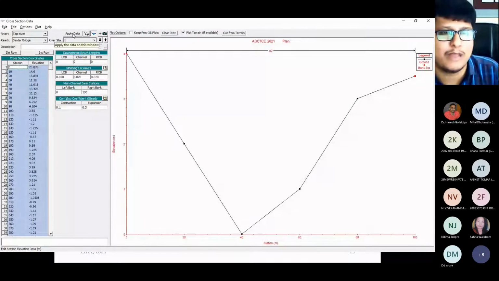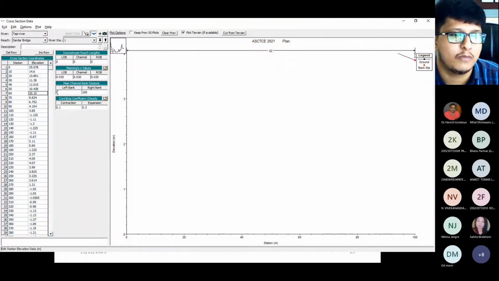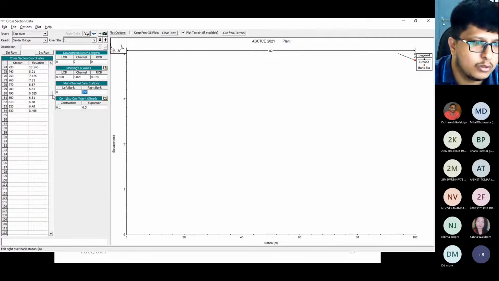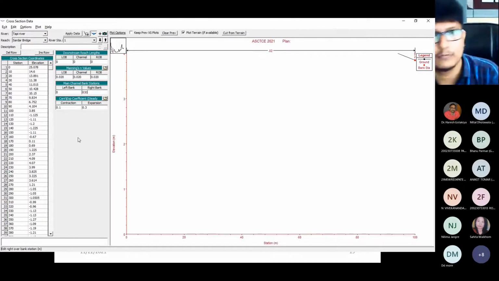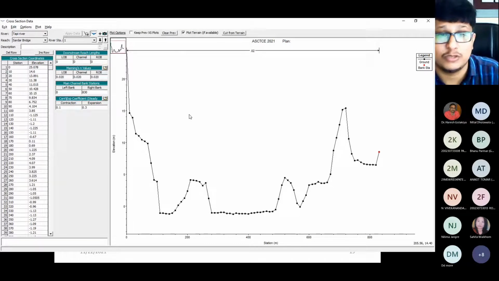Now if I apply the data, you will get the original cross section of Tapi River. You can see. Just wait for a while. Yes, here. Yes, this is the cross section. Right? So this is the real cross section of the Tapi River, at Sardar Bridge.